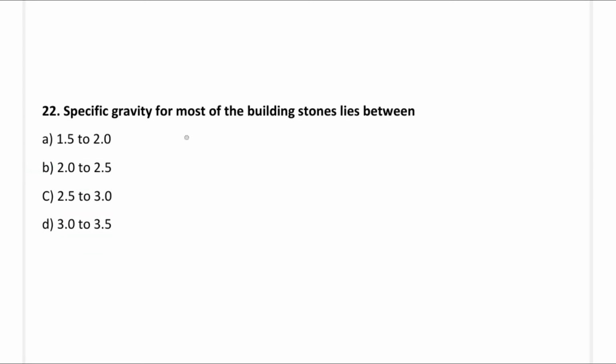So next question, the specific gravity for most of the building stones lies between: option A, 1 to 2; option B, 2 to 2.5; option C, 2.5 to 3; option D, 3 to 3.5. So the correct answer is option C, 2.5 to 3.